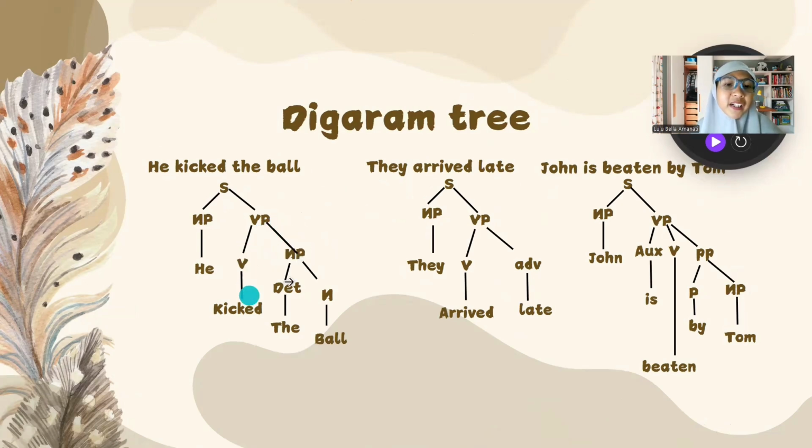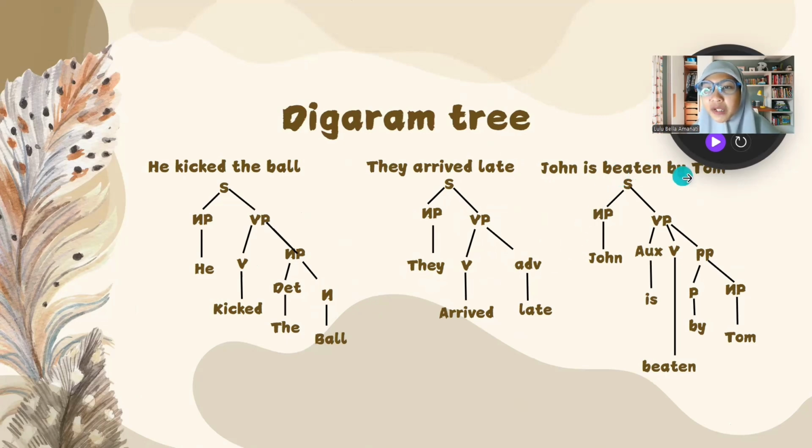The verb is kicked. The noun phrase consists of a determiner and a noun: the determiner is the, and the noun is ball. Next, they arrive late. The sentence consists of a noun phrase and a verb phrase. The noun phrase is they, and the verb phrase consists of a verb and an adverb. The verb is arrive and the adverb is late.